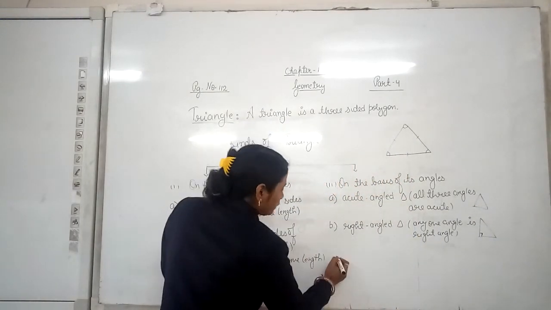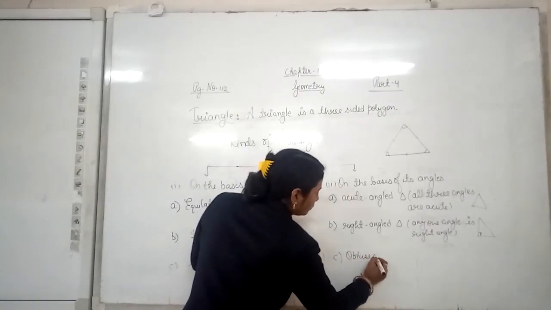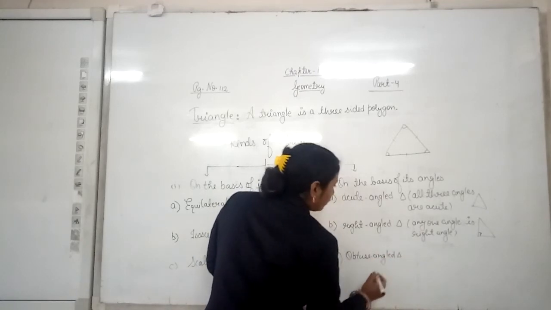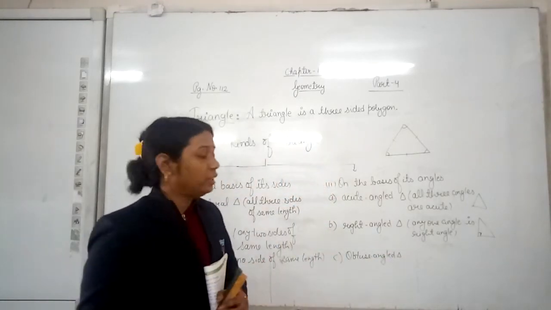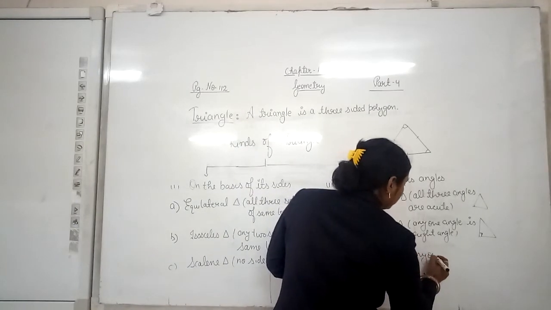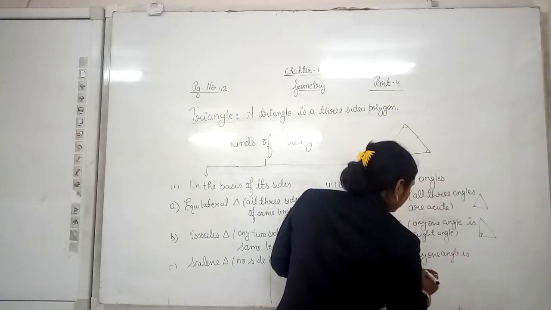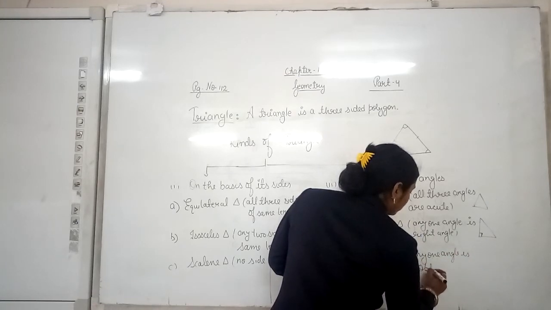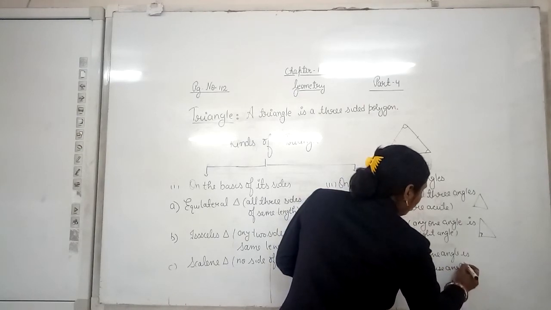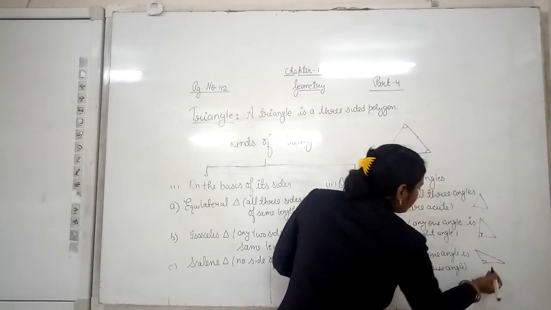Now the third one is the obtuse angled triangle. What is an obtuse angled triangle? Any one angle is an obtuse angle, like this. Here this is obtuse.